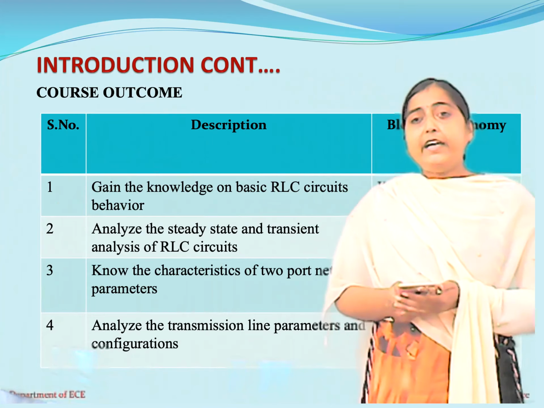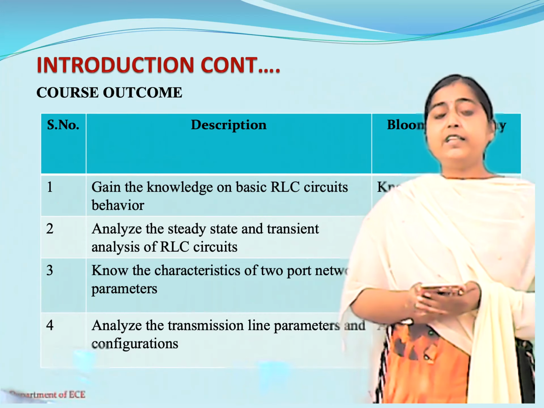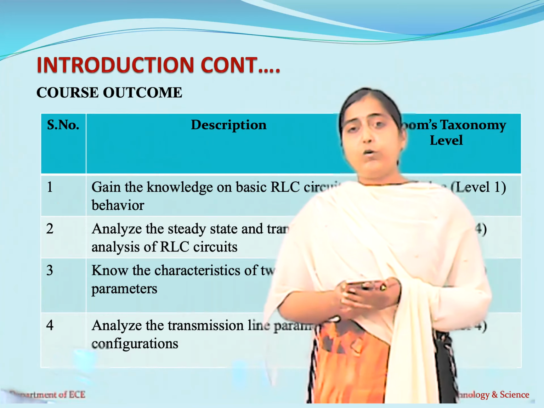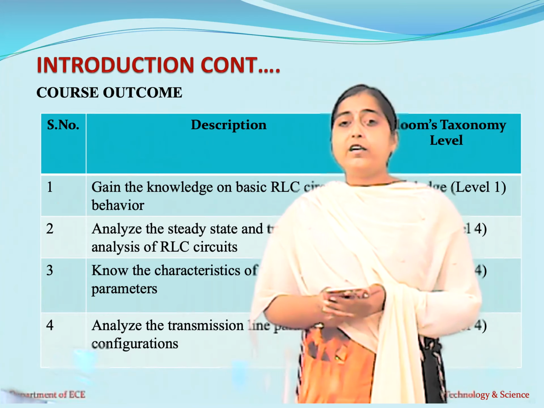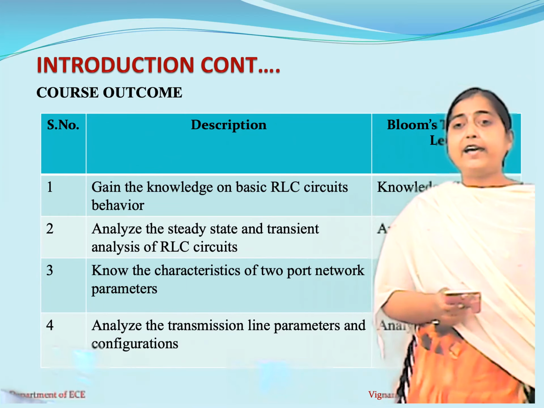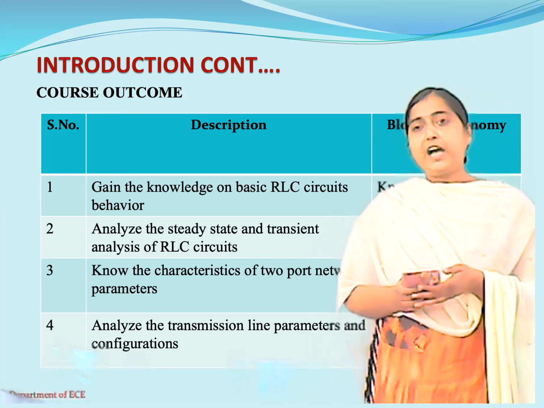That means at the end of the unit, a student will be in a position to design their own RLC network. Then coming to the third course outcome, the student will know the characteristics of a two-port network, and they are going to analyze this two-port network using various parameters which are available.